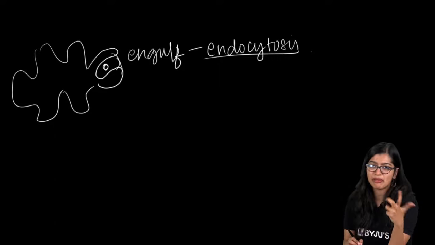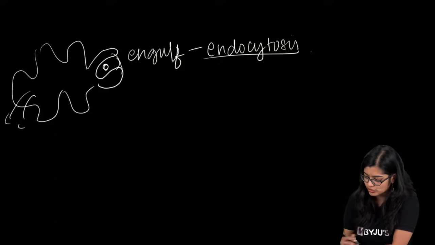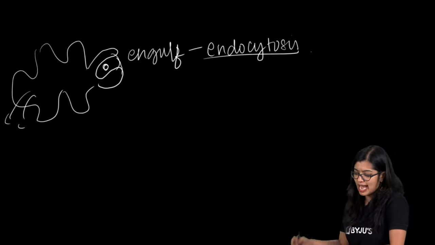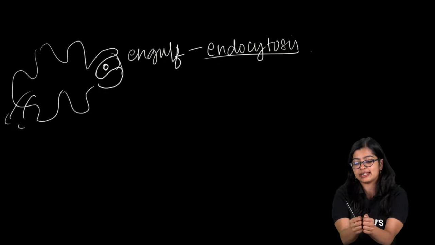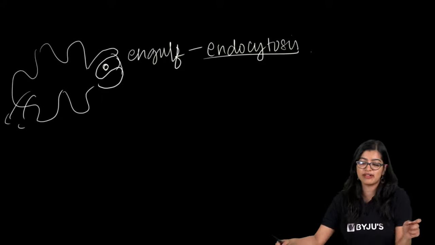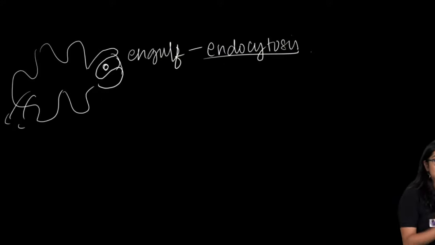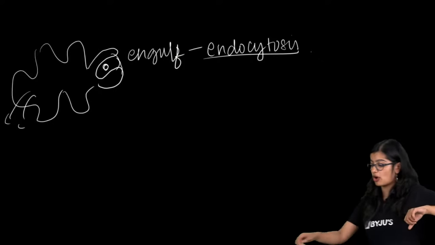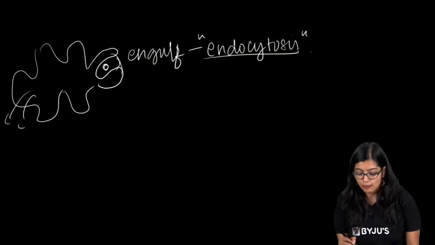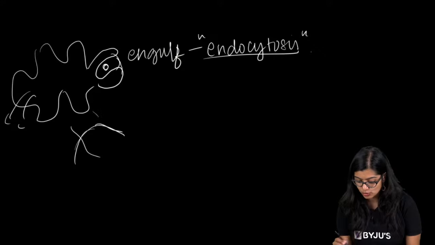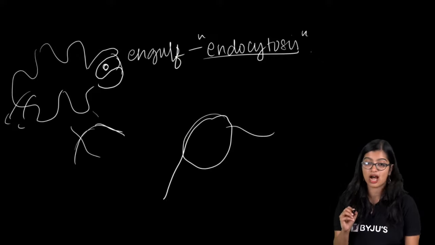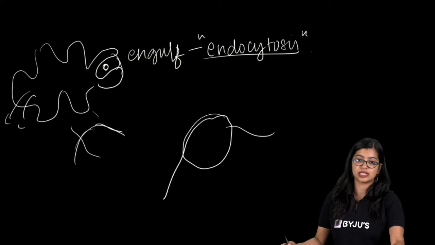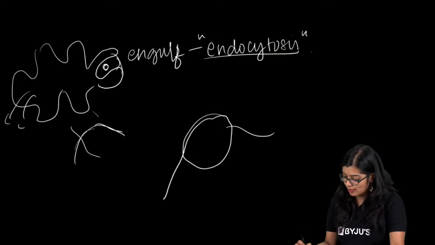But once some waste materials are there, we know that they need to go out, right? So that is what we call exocytosis, when it is expelled out. Are we clear with this? So engulfing is what we call endocytosis. When we need to release it out, when a vesicle has to release it out, we call it exocytosis. Yes, very good everyone.